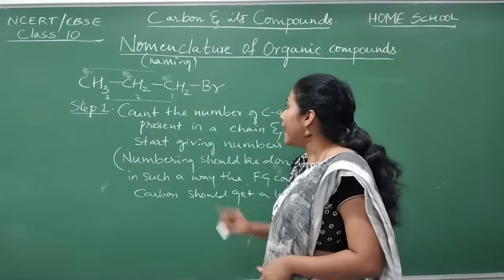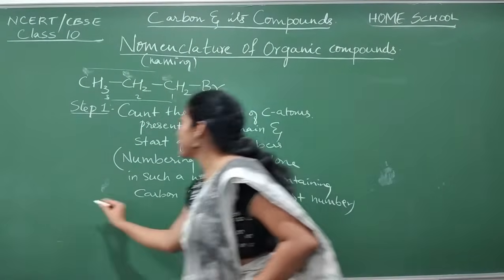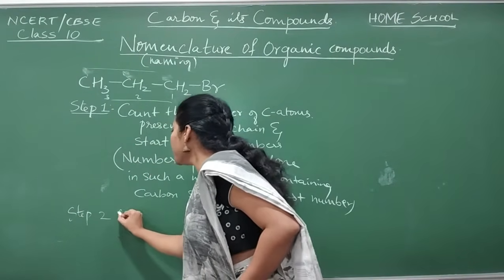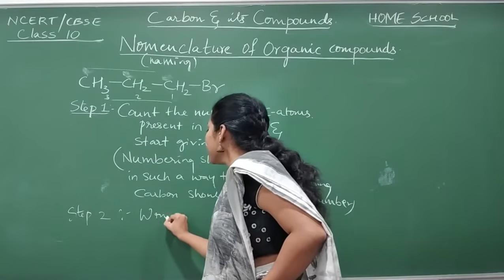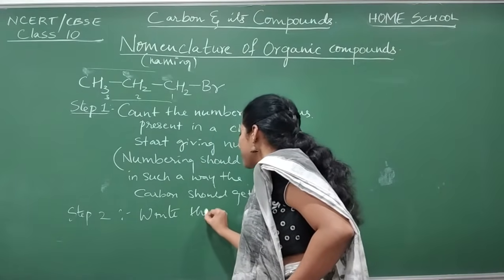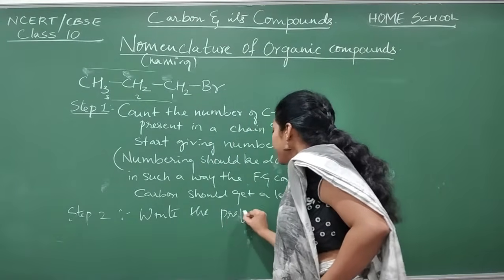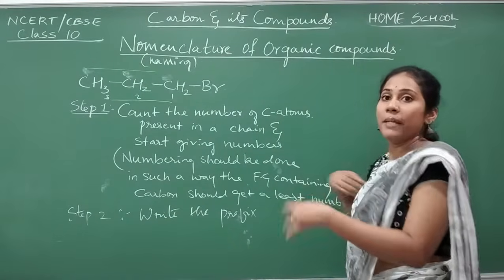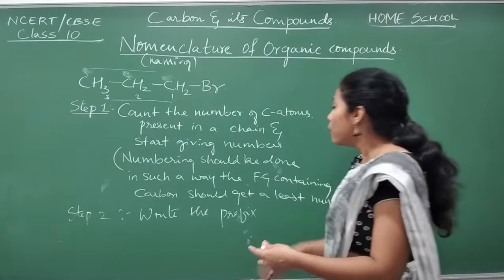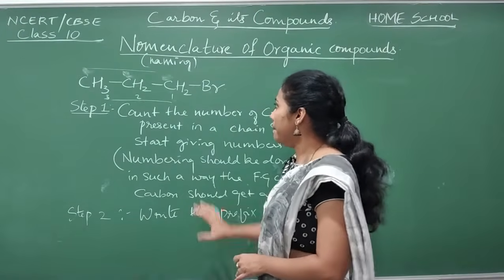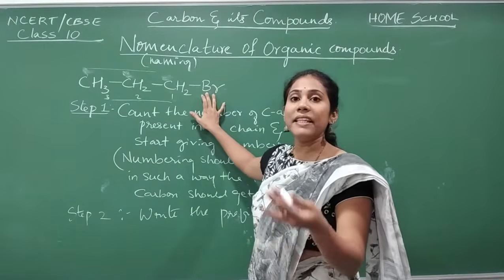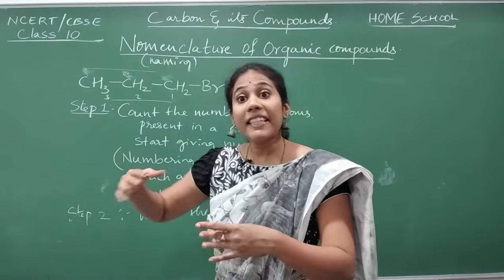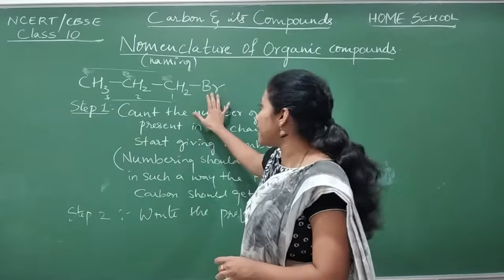After giving numbers, step number 2 is write the prefix. So what is the prefix here? It is the first name you are writing. What should be written as a first name? If groups like Br, Cl, F, CH3 are there, their names should be written as a prefix.